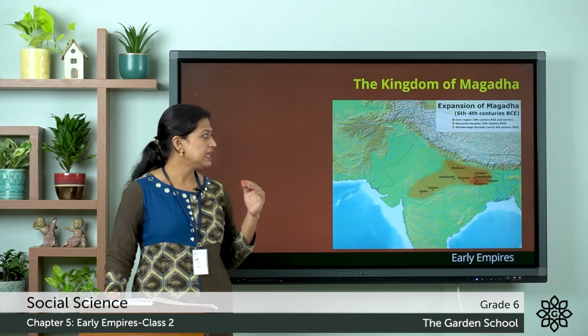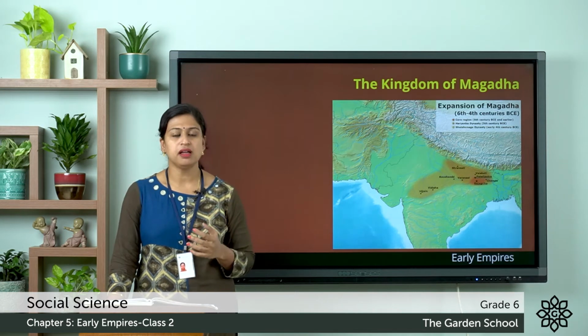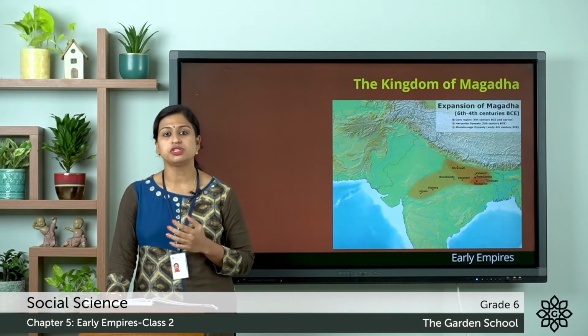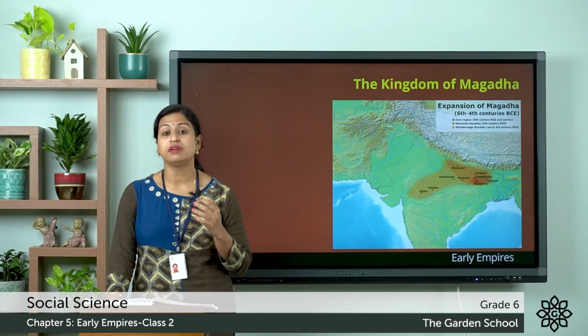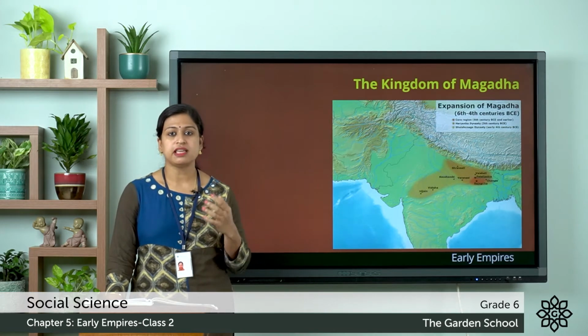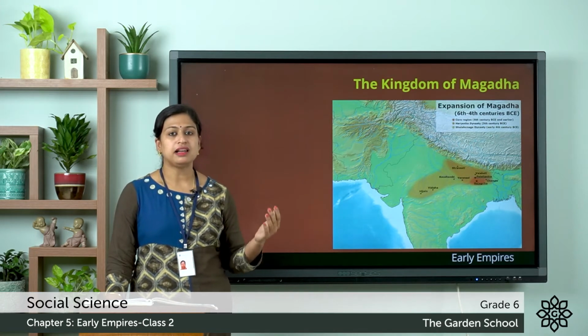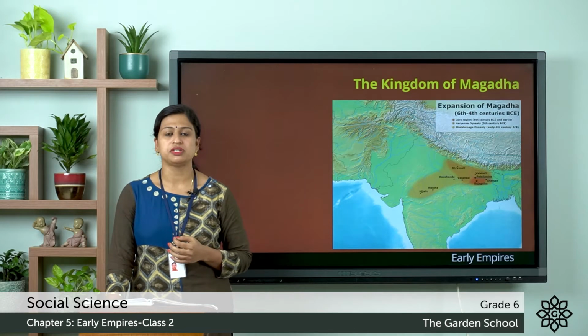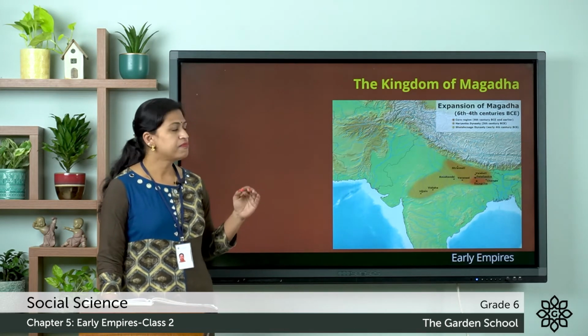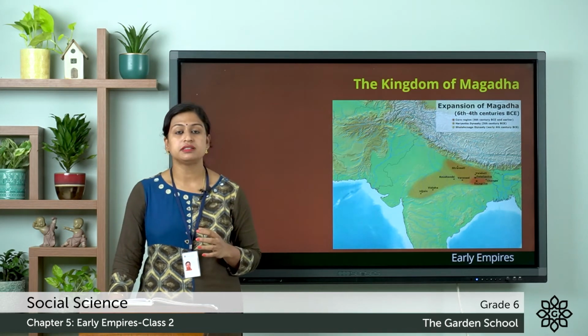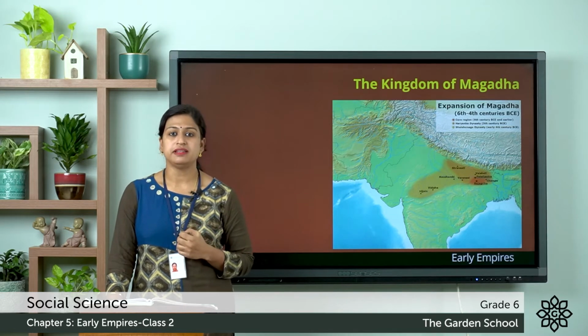The Kingdom of Magadha was located at the junction of river Ganga and river Son. So water was available for drinking, cultivation and for transportation. And the Kingdom of Magadha was also located on the Gangetic plains.